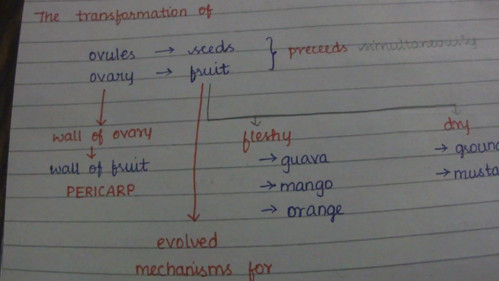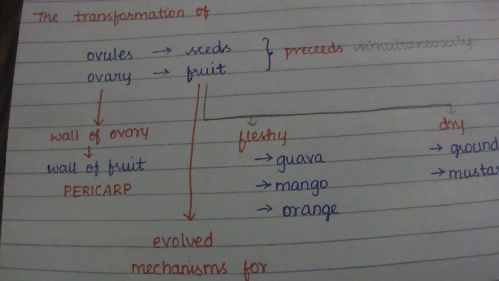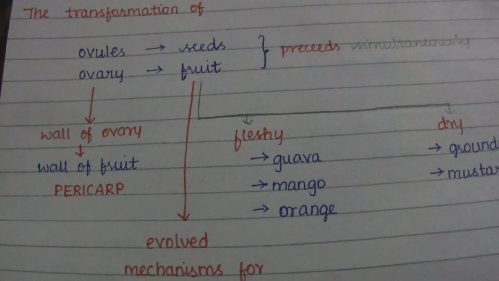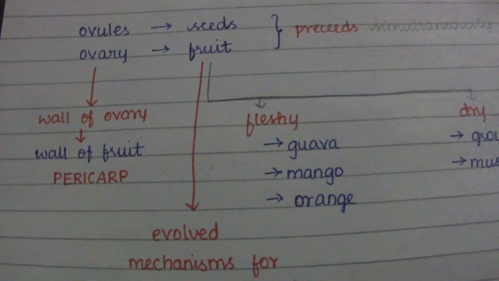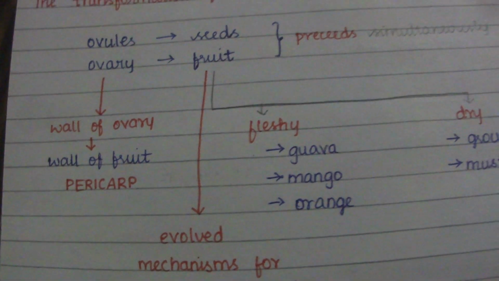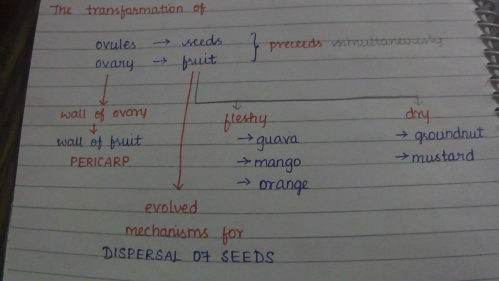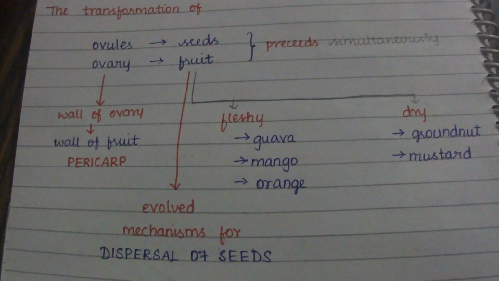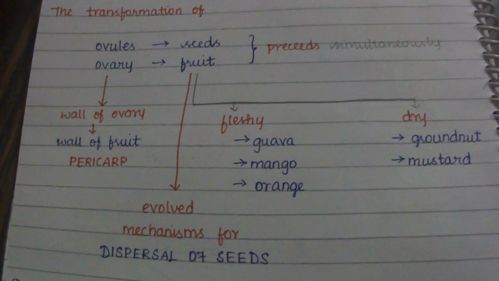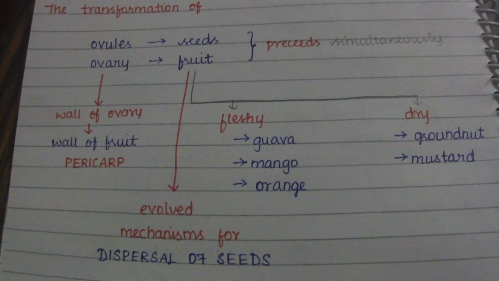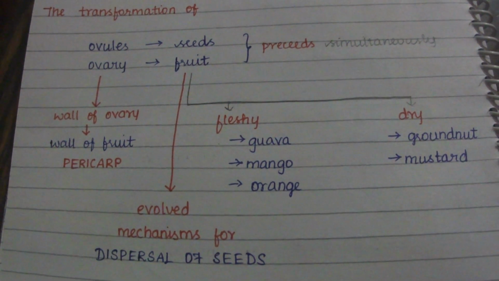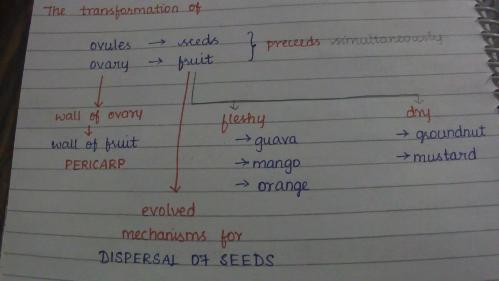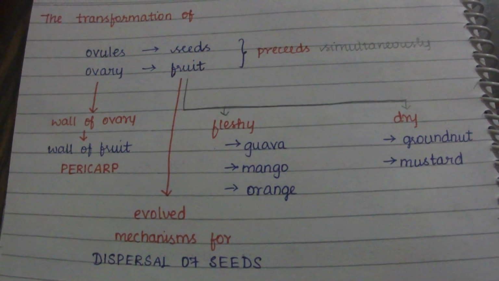The wall of the ovary, which is converted into the fruit, modifies itself as the wall of the fruit, which we call the pericarp. The fruits may be fleshy or dry. Examples of fleshy fruits are guava, mango and orange. We know these fruits and we have seen them, so we know the fleshy type.